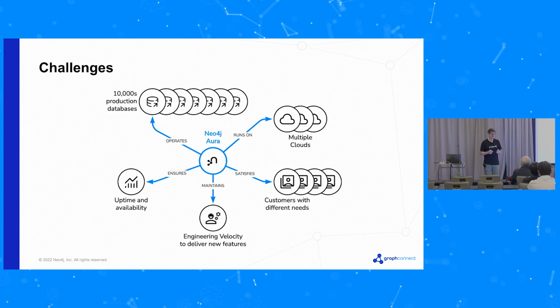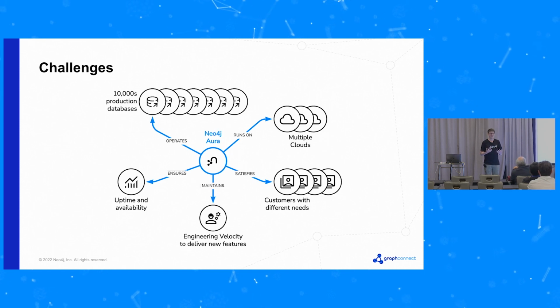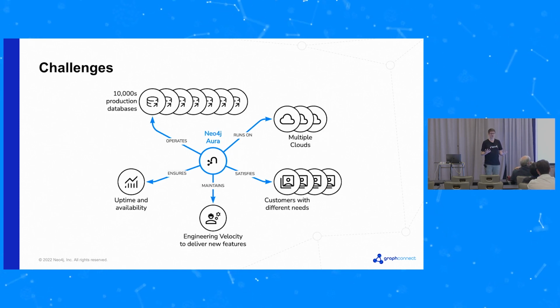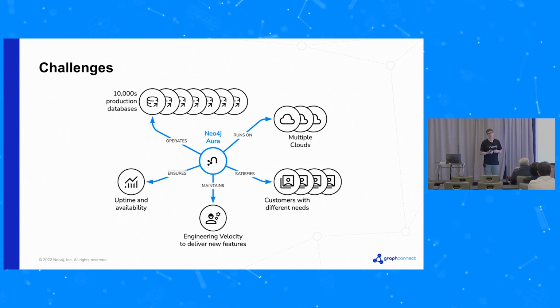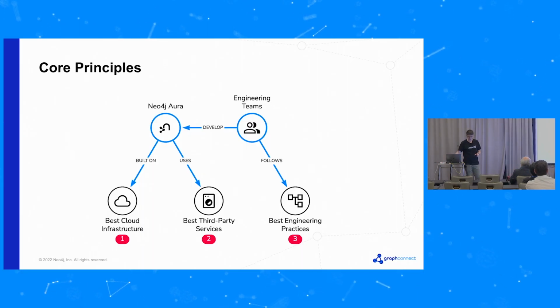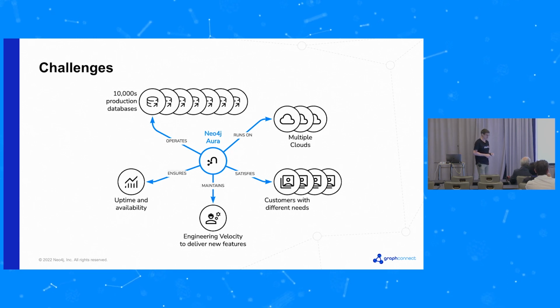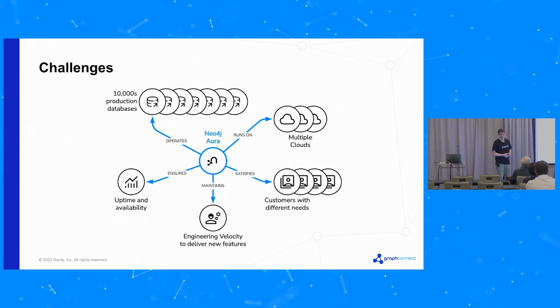So facing us in the project was a number of challenges. And this is how I remember it anyway, that we were looking to support tens of thousands of production databases. Since they were production, we needed to ensure uptime and availability.